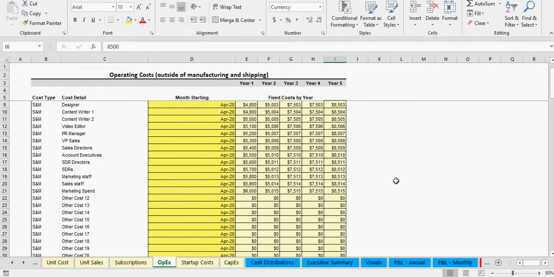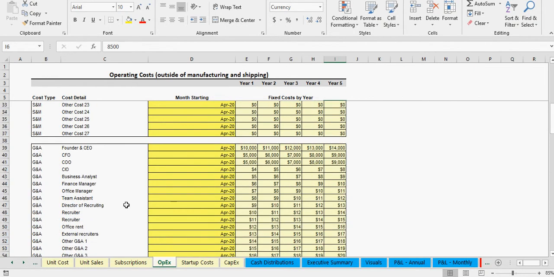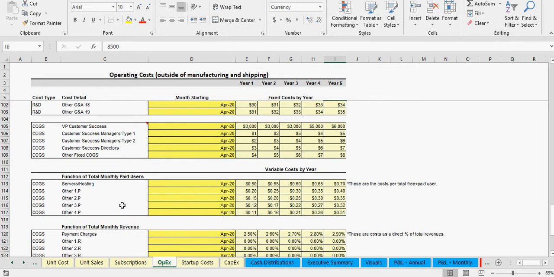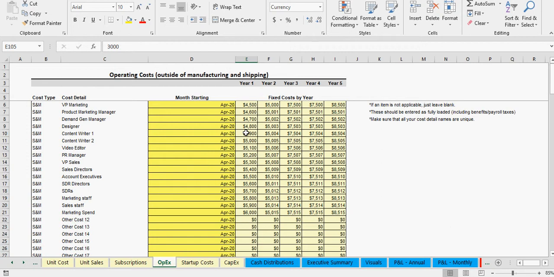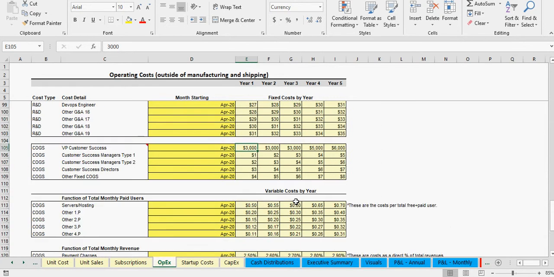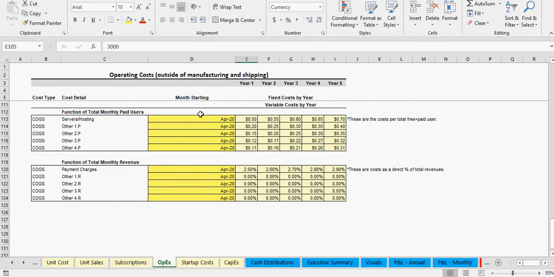We're going to do customer acquisition cost, lifetime value, the lifetime value to CAC ratio, and all kinds of fun advanced metrics. That's why we have to group these expenses like we are. You've got R&D, then you've got some fixed and variable costs of goods sold. I've just put in fillers for all of this. You'd have to go through and clear this out and put in numbers that make sense for your forecast. The numbers you see here, I was just testing logic to make sure everything is working properly. You see I've got all this starting in April.